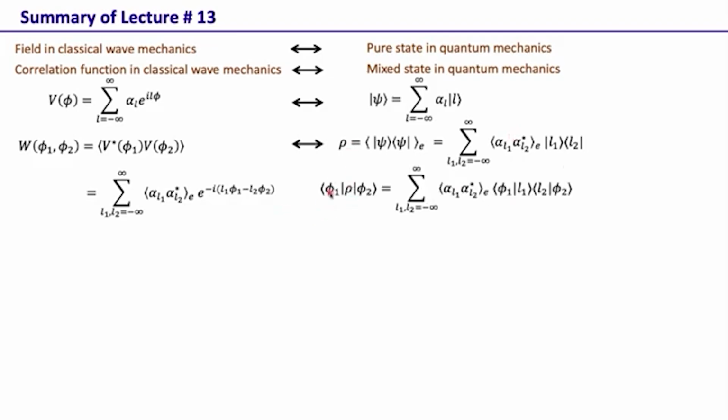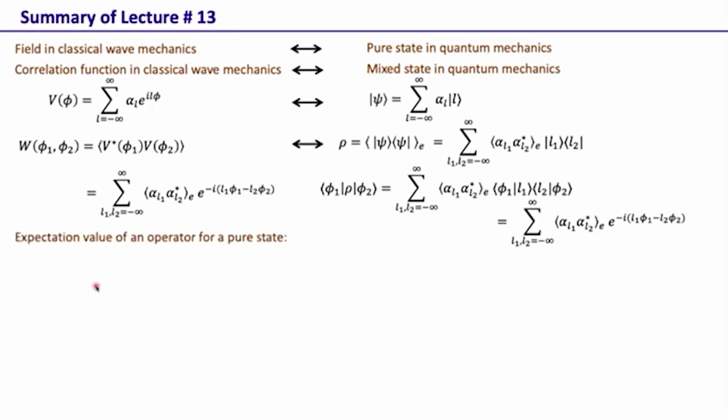Now if we take the matrix element of this rho, this density matrix, we see that this is alpha L1, alpha L2 star, that's the ensemble average, and then we get this phi 1, L1, L2, phi 2. This is essentially the angle representation of the orbital angular momentum mode, and this phi 1 L1 is essentially e to the minus i L1 phi 1, so this matrix element we can represent like this. So we see that the density matrix element and this cross correlation function are doing pretty much an analogous job.